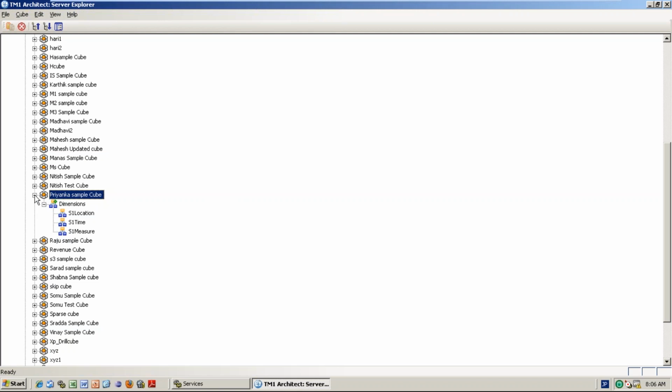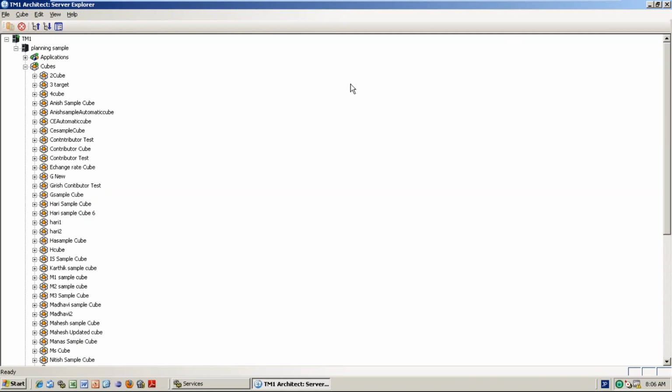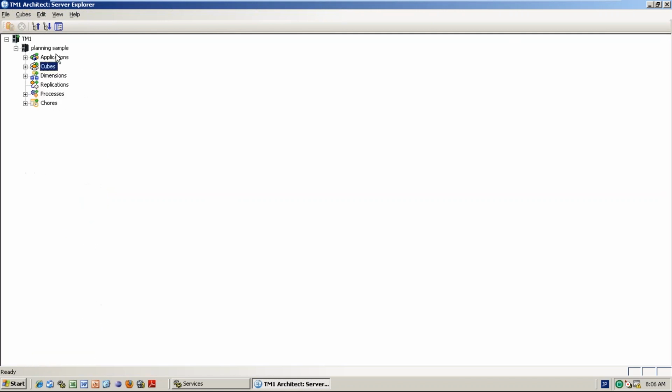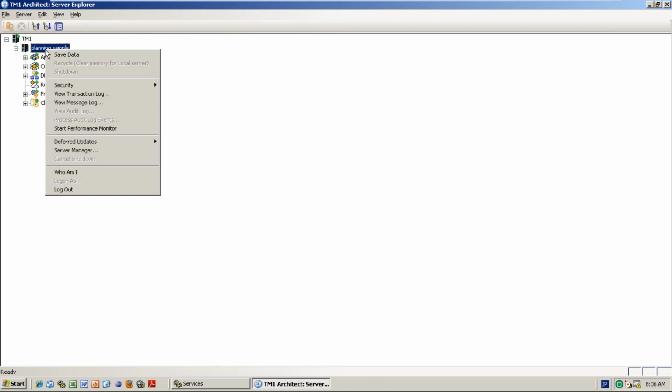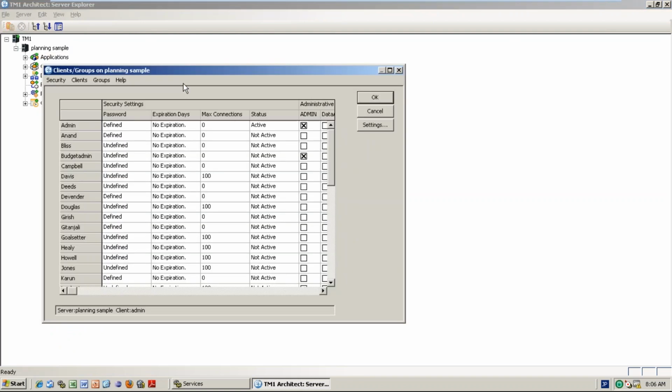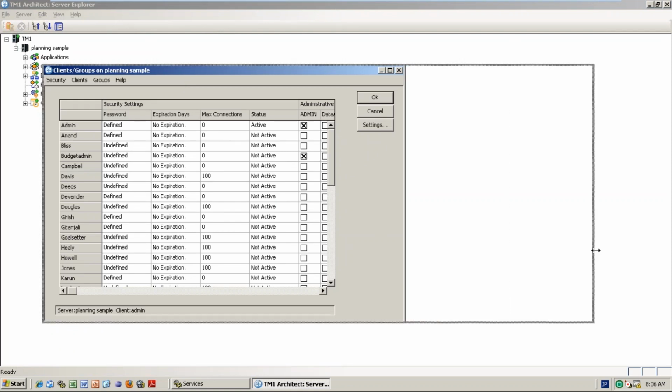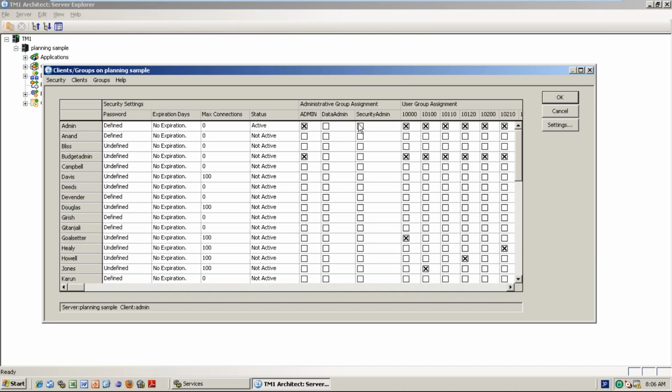First of all, you should have the user with the name of Priyanka or whatever it is. What you need to do is go to the server, planning sample, right click, Security, Clients and Groups. If you see this, Admin, Data Admin, Security Admin, after that so many groups are there. You need to create different groups, but these are the default groups.